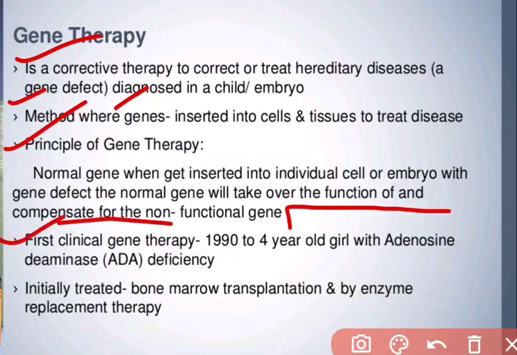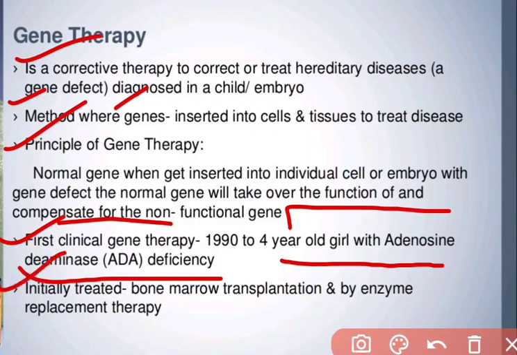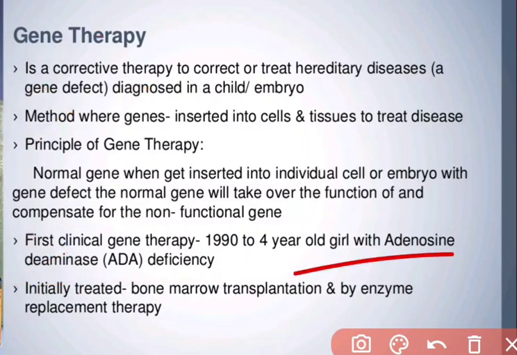The first clinical gene therapy was in 1990, on a four-year-old girl with adenosine deaminase deficiency. It is called ADA, adenosine deaminase deficiency. Questions are also coming on the basis of ADA deficiency. Initially it was treated by bone marrow transplantation and by enzyme replacement therapy. First bone marrow transplantation, and then enzyme replacement. How the enzyme replacement works, we are now discussing.